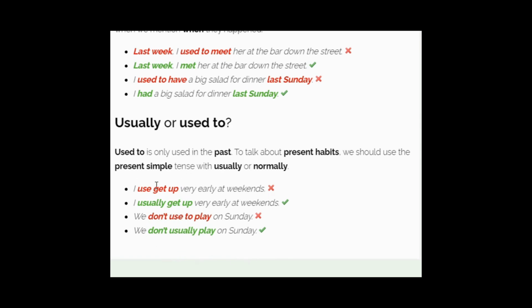So these are present simple tense. When we want to say habits or actions that we do every day, that time we use present simple tense with usually or normally. We use the word usually or normally. We don't usually play on Sunday means these people don't play on Sunday.